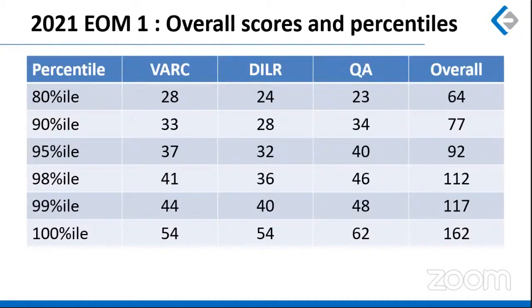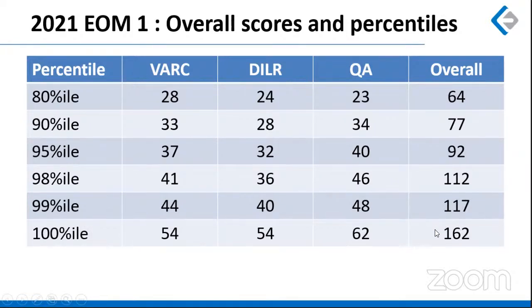This is how the overall analysis looks like, right? 80 percentile, overall score required to reach this level is 64. I hope you can just look at the last column here, okay? Because the three middle columns we have already discussed section wise. So pay attention to the last column over here, 80 percentile. The required score for this will be 64 marks, right? For 90 percentile, you require 77 as the final score or as the net score. 95 percentile, you can get it at 92 overall score. 98 percentile, you can get it at 112 overall score. 99 at 117 and 100 percentile at 162.